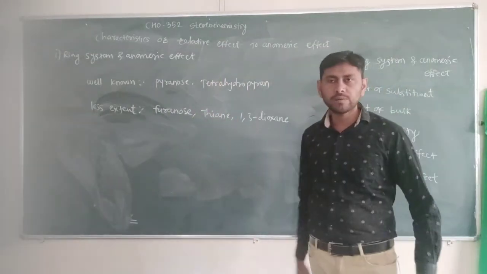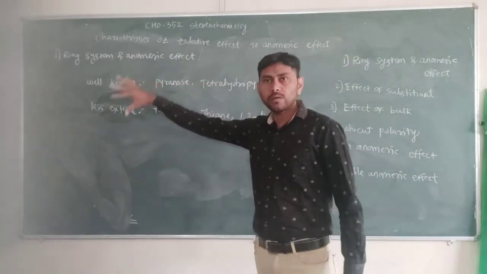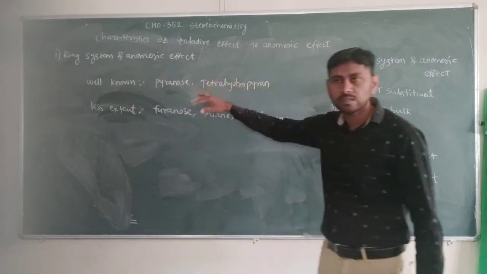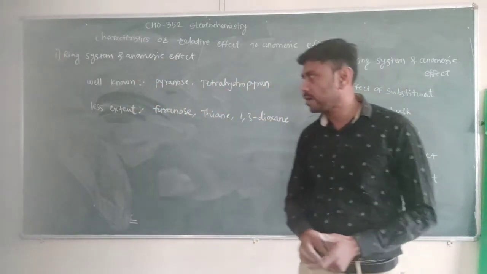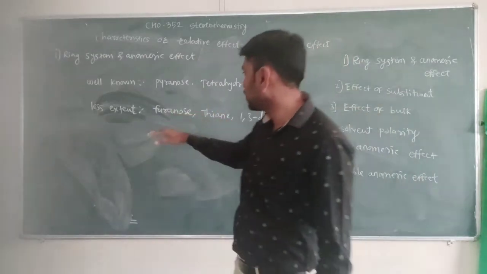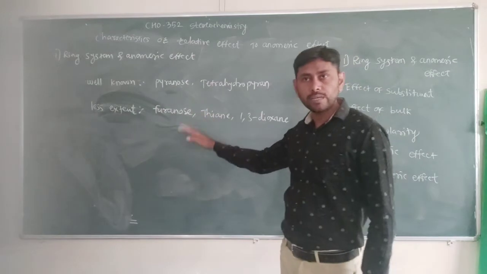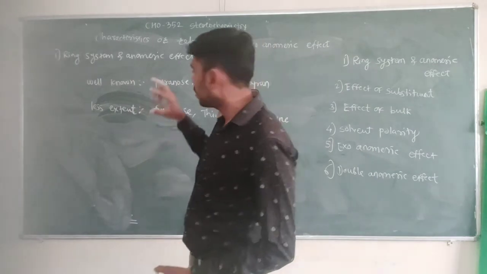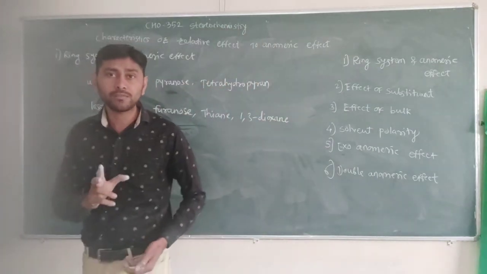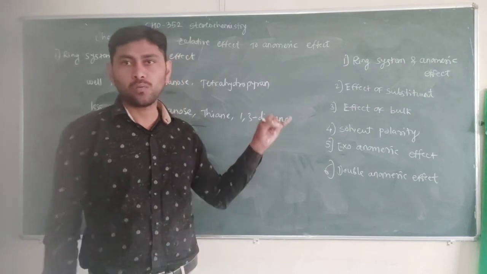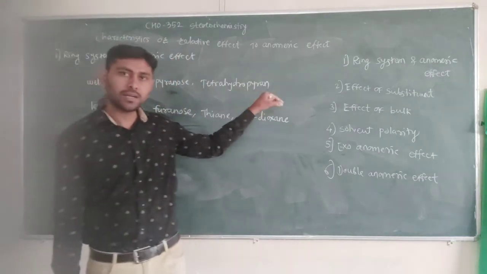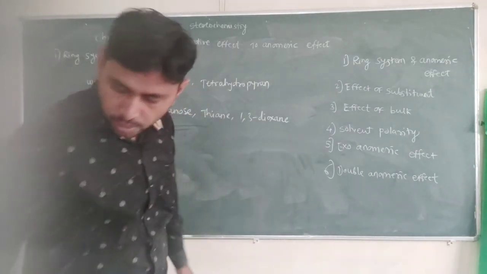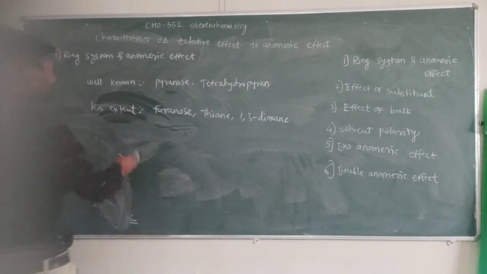So these are the ring systems and the anomeric effect, where the well known effect is pronounced in the pyranose ring and tetrahydropyran, but to a lesser extent, the furanose ring also shows the anomeric effect. Also, thiene rings and 1,3-dioxane compounds show the anomeric effect. That is, extra preference to axial orientation of electronegative substituents present at the anomeric carbon. So this is the effect of ring systems on the anomeric effect.